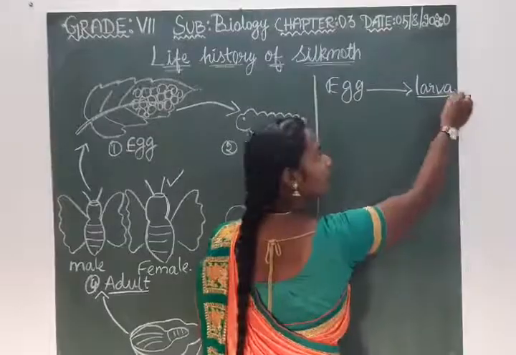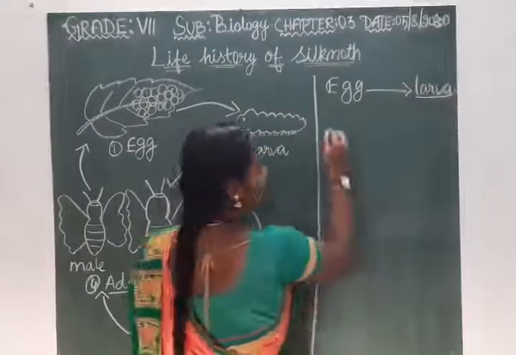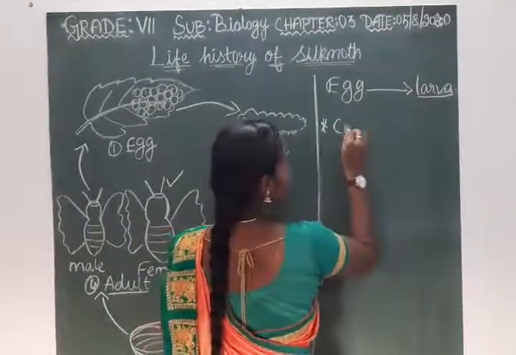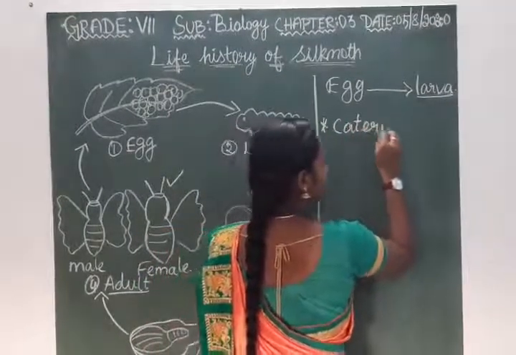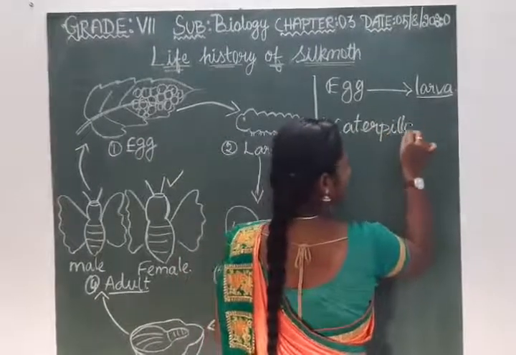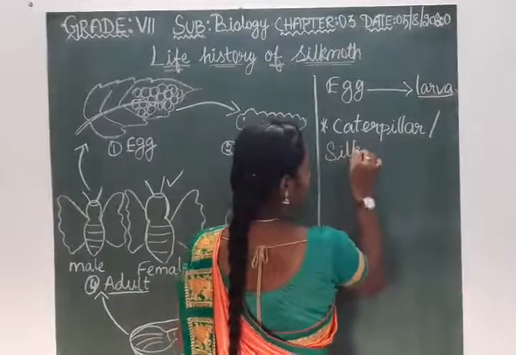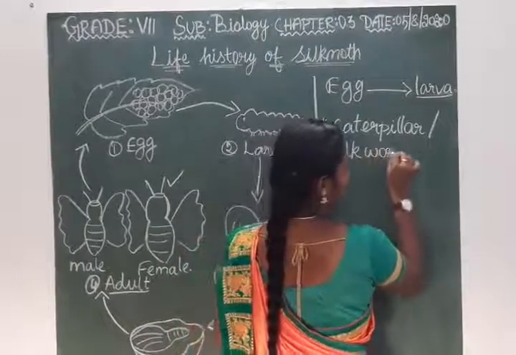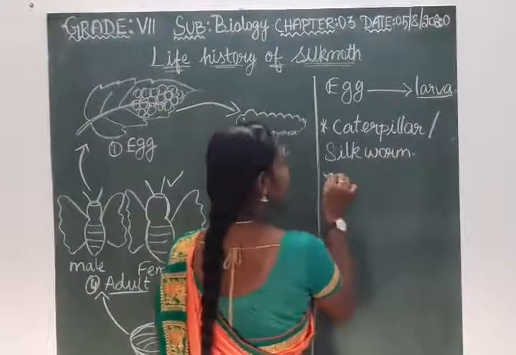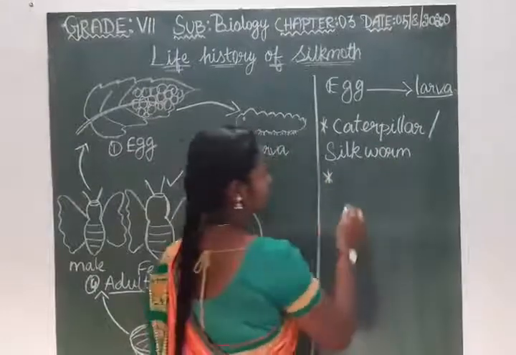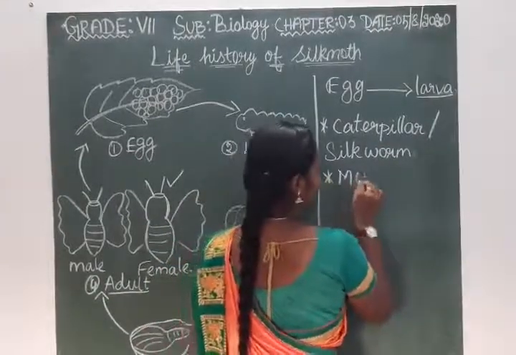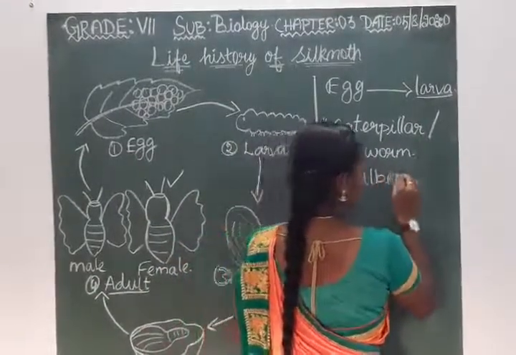The larva is also known as caterpillar or silkworm. Next, it feeds on the mulberry leaves.